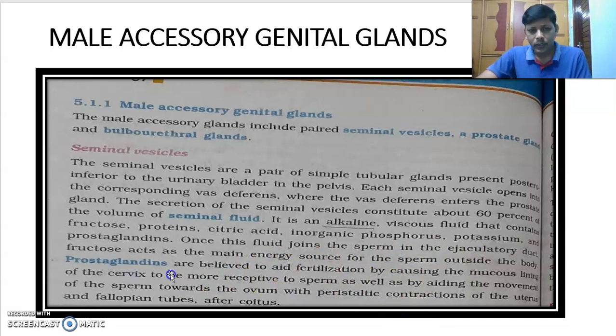Outside the body, next, that is one function, and the next one is aiding the movement of the sperm towards the ovum by peristaltic contractions of the uterus and fallopian tube. Prostaglandins also cause peristaltic contractions in the uterus and the fallopian tube. Therefore, sperms can easily reach the ovum after sexual intercourse. That is about seminal vesicles.